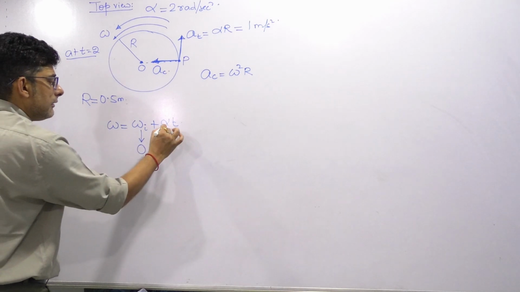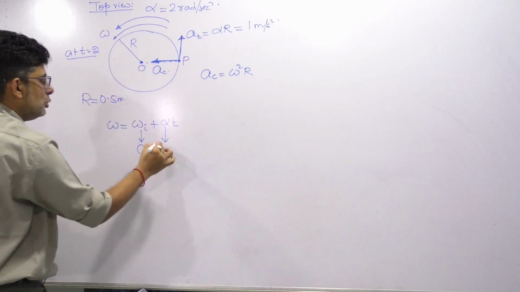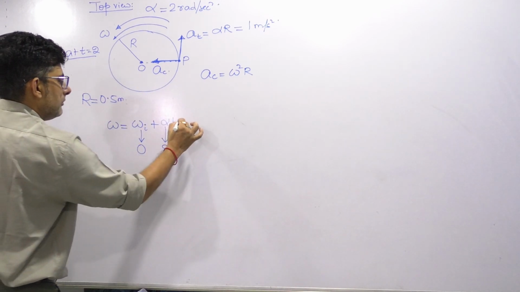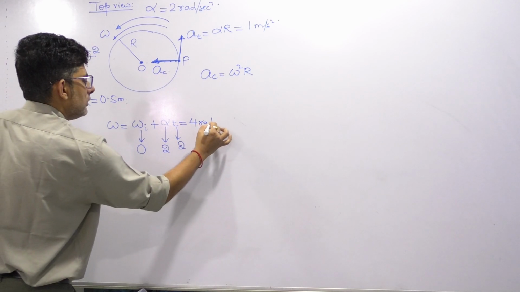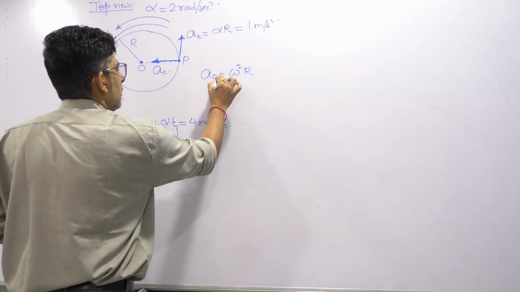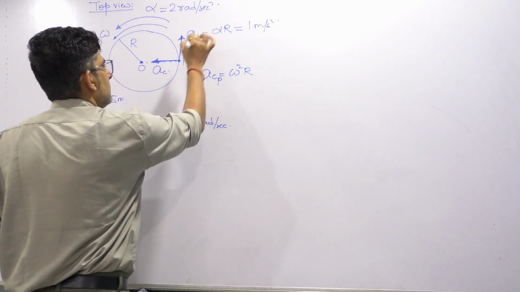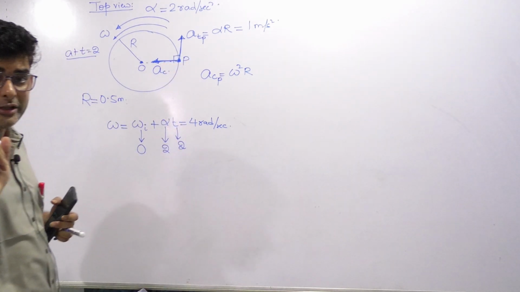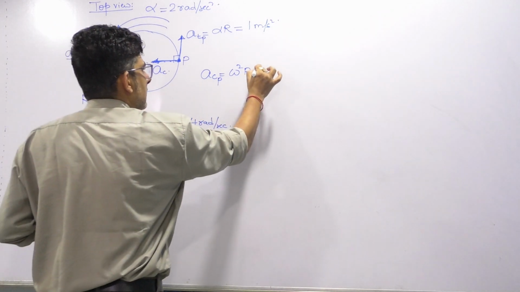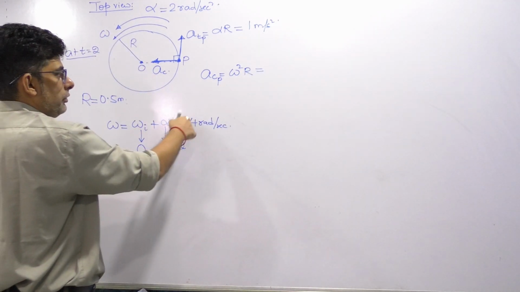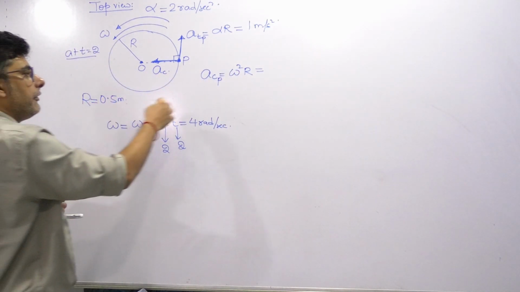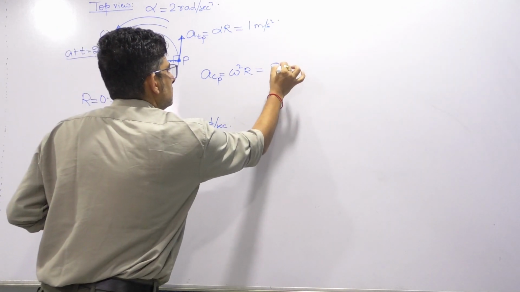So here alpha is given as how much? 2, and time has been given as 2. So this becomes 4 radian per second. So when you substitute the centripetal acceleration, obviously we are talking about the point P. Let me write over here the centripetal acceleration and tangential acceleration of the point P, we are taking a point on the periphery of the disc. So omega squared r, 4 4s are 16 and 0.5, 16 into 0.5 becomes 8.